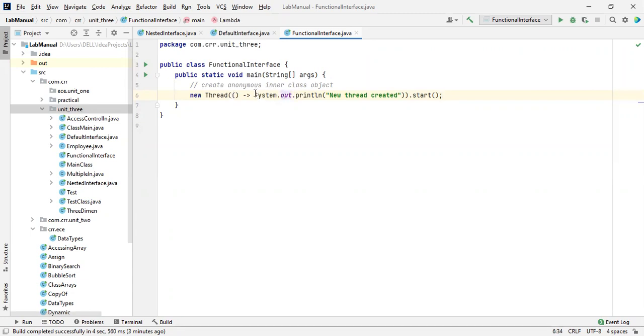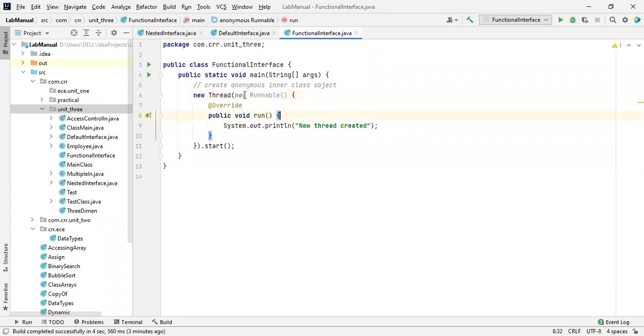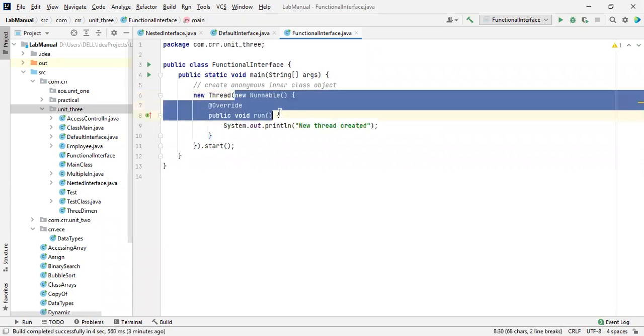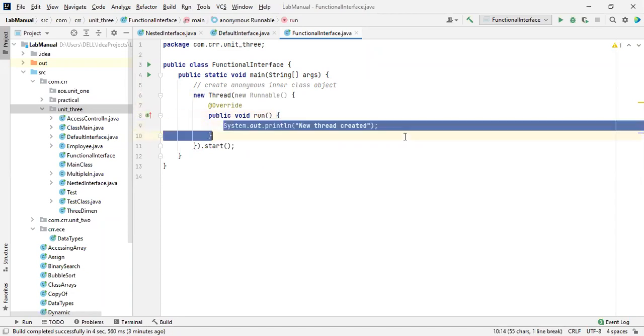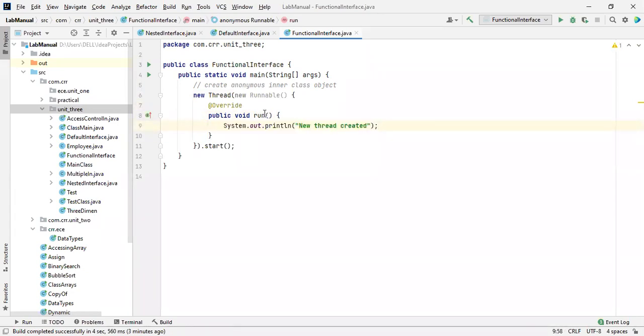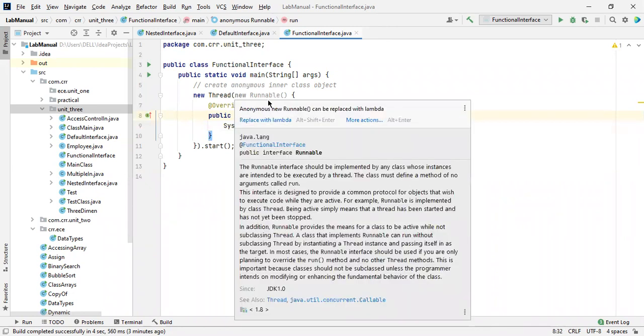Only the statement is available, and the remaining, what we did over here, we created a Runnable object. We don't write all these things. We just use this statement instead of all this stuff. There is no need of an overridden method over here, which is implementable, and there is no need of a Runnable object over here. So this is also anonymous.